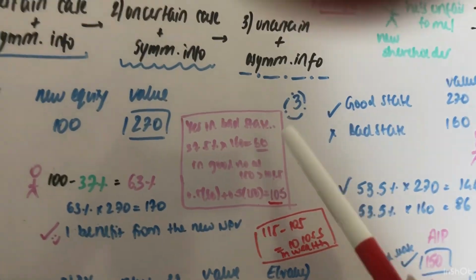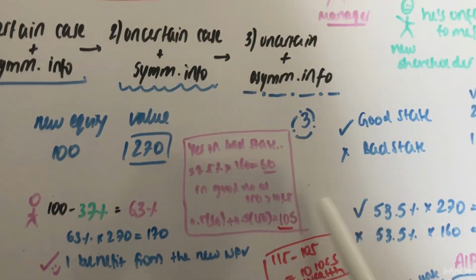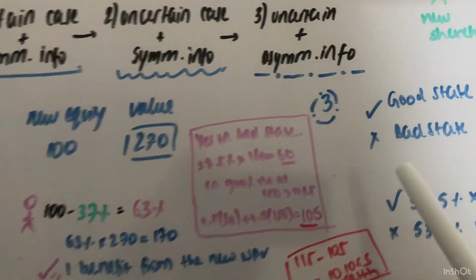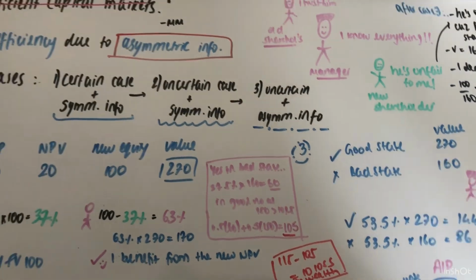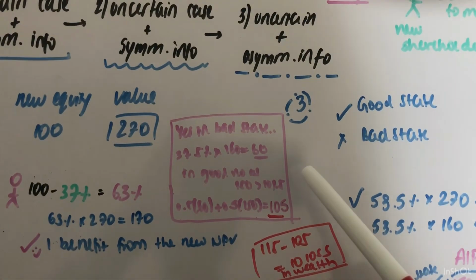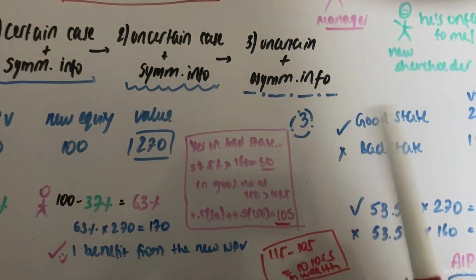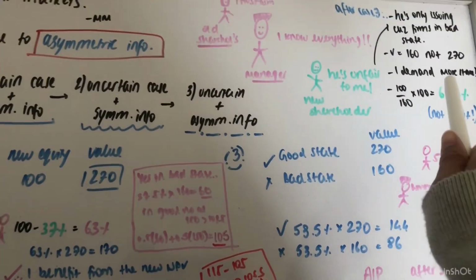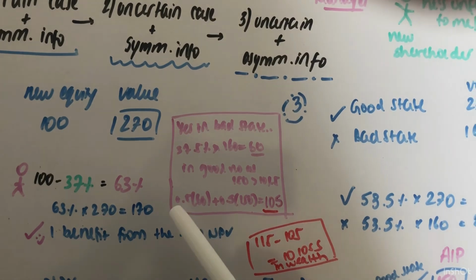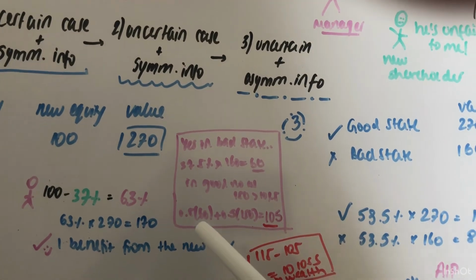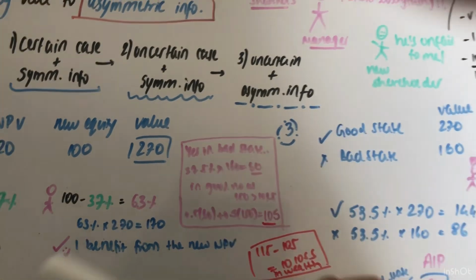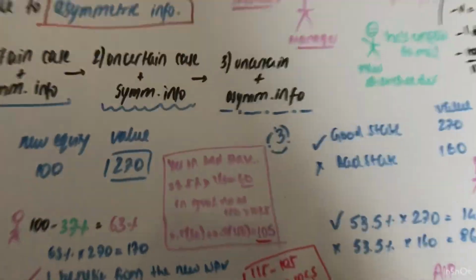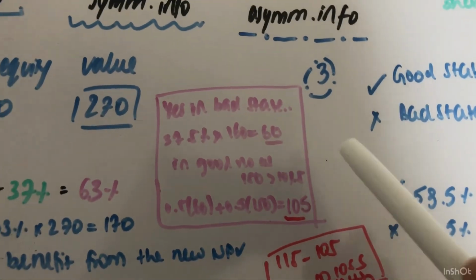So they're like, okay, I will give you 60 in the bad state, but in the good state, 37.5% gives us 101.5, which is less than what they already had. So if I'm in the bad state, I will allow this to happen. Now what can I do? The expected value, if I allow this, gives me 0.5 times each: either 50% I'll give them 60 because I agreed to this, or 50% 150 because I didn't agree and I'm going to retain their 150. This gives my old shareholders 105 wealth.